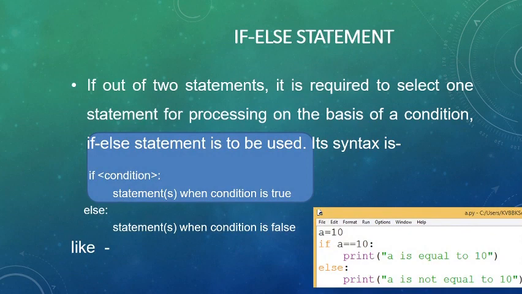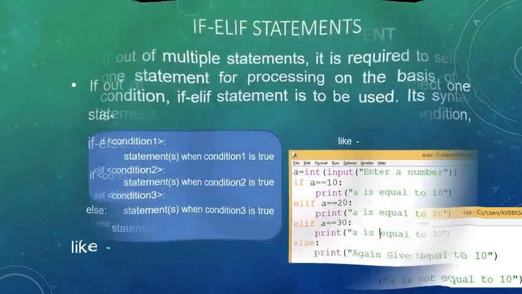Next is the second type, the if-else statement. This has two blocks, the if block and the else block. The if block executes when the condition is true, and the else block executes when the condition is false. Meaning that in either case, whether the condition is true or false, the program will show certain output. Example: finding the greatest of two numbers, or finding the smaller among two numbers. For that we use if else statements.